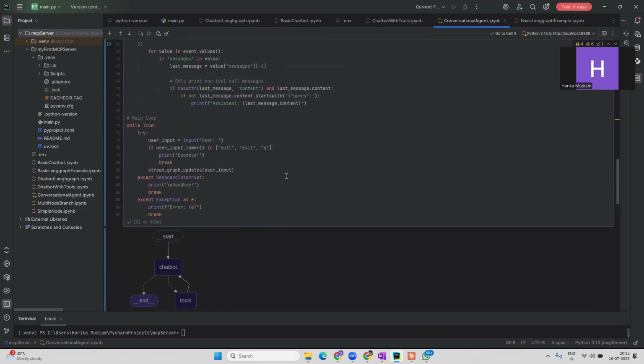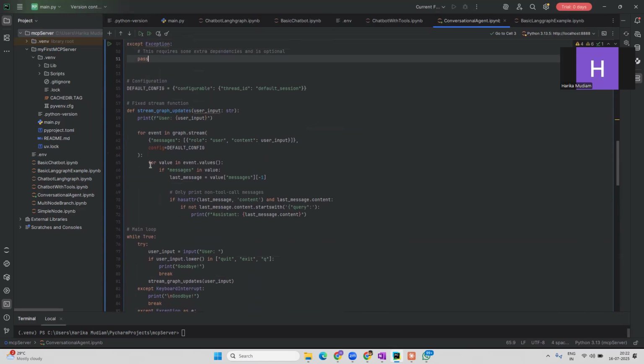If you observe here, the config is the default config. Means if you are in that chat room, whatever you are asking within that conversation will be held in the memory, and whatever relative information you are asking can be responded to appropriately. So let's say, for example, in the previous example, I asked about the price of iPhone 16. It said it does not have it, and I said use the tool and get the price. I did not say iPhone 16 again, but it got it because I am in the same room.